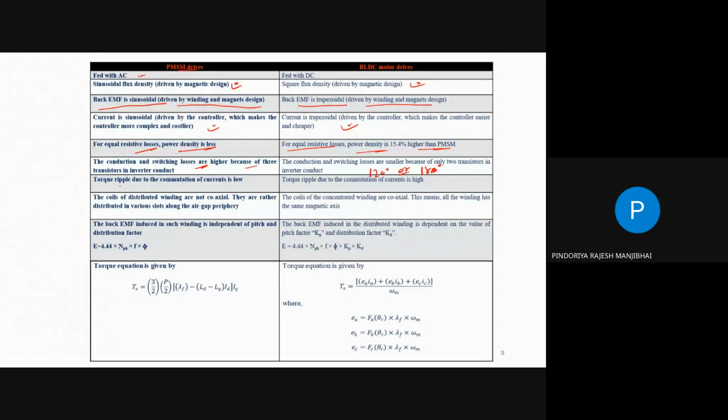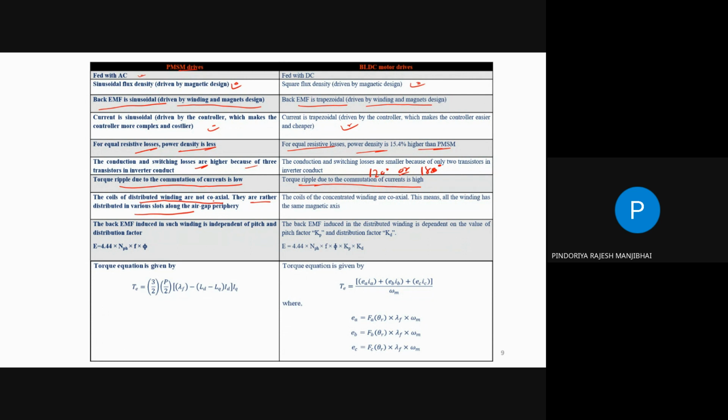Yes, torque ripple due to the commutation, the current is low. So in the case of the PMSM, torque ripple is low, but in the case of the BLDC motor, torque ripple is high because of the concentrated winding. The coils of the distributed winding are not coaxial; rather, they are distributed in the various slots.